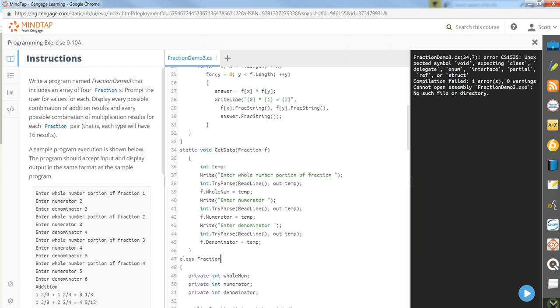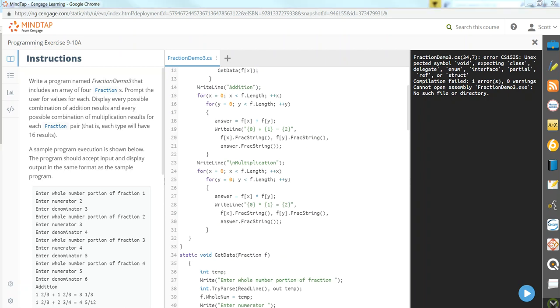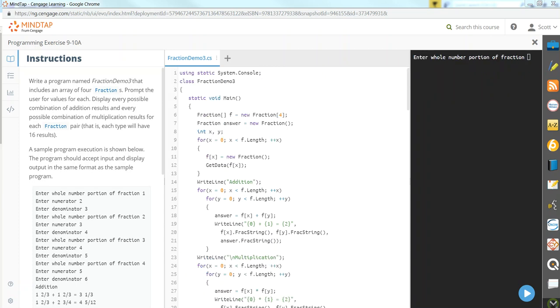I think I've got an indentation issue here. Let me pause a second and check my indentation. Okay, I did have a little issue. Now I'm going to scroll through the code. I addressed it, I ran it, and it's prompting me for enter whole number portion of the fraction.